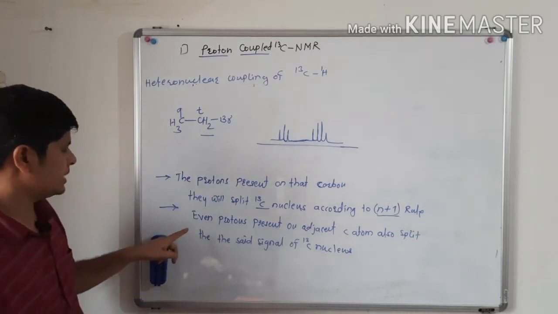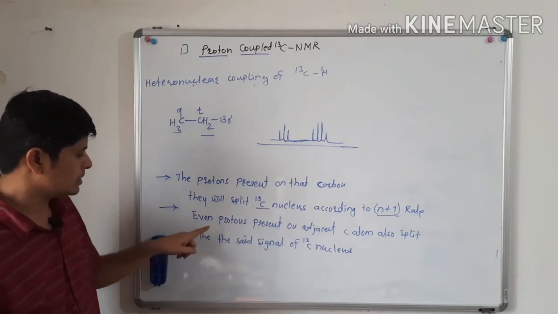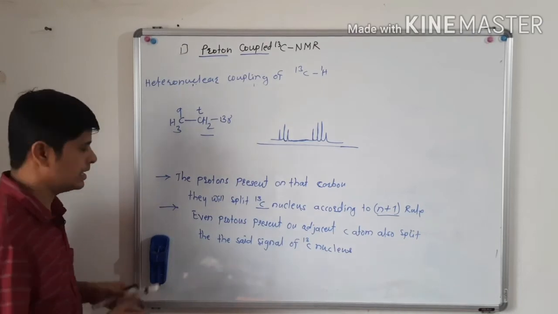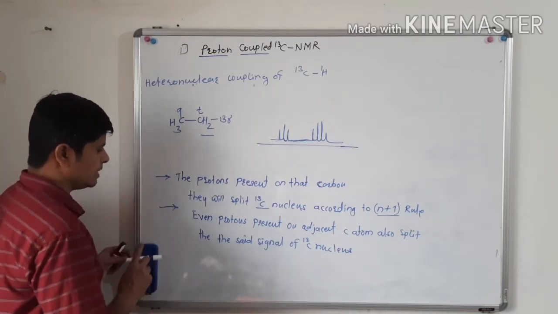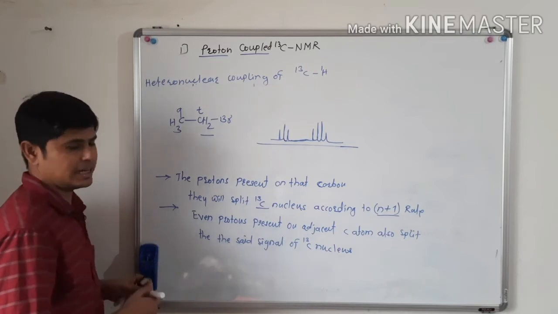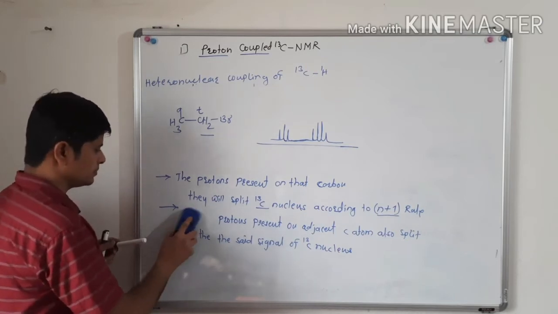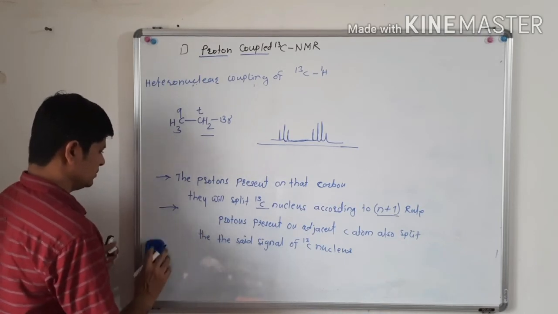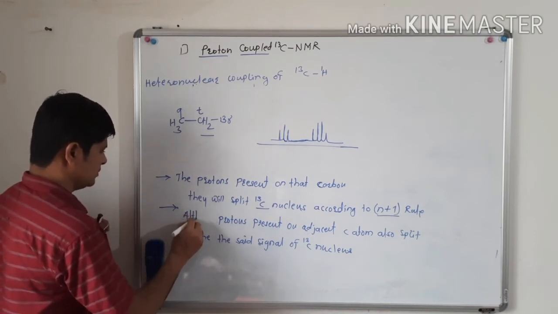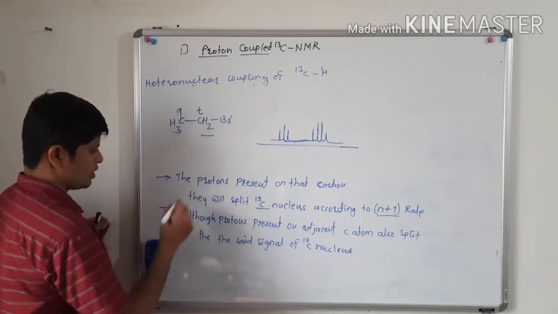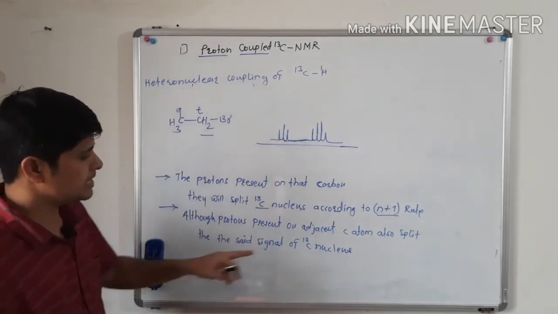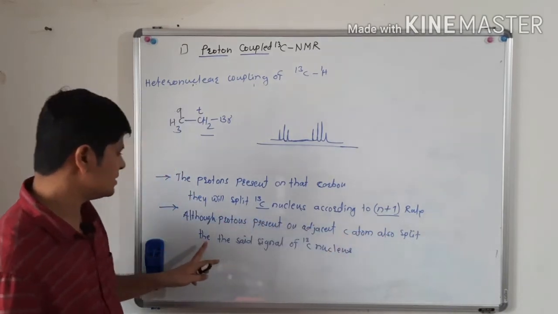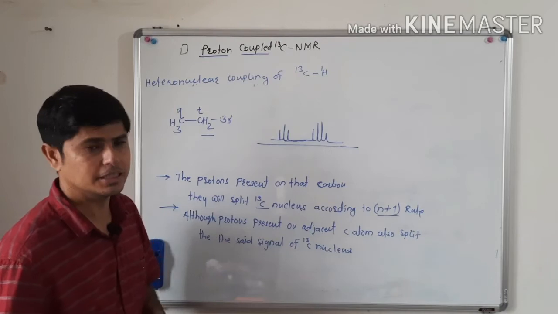Now the second point: protons present on the adjacent carbon atom also split the signal of the carbon 13 nucleus.